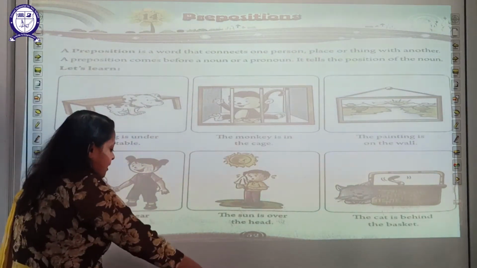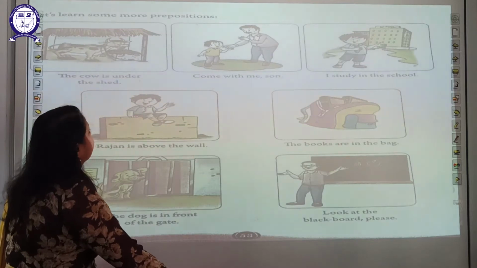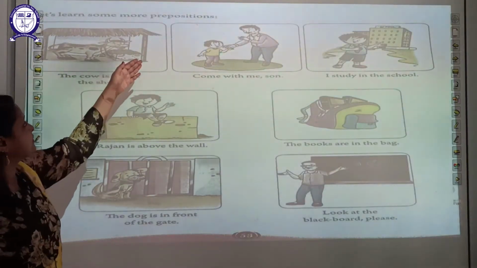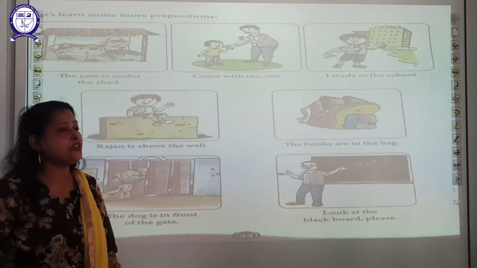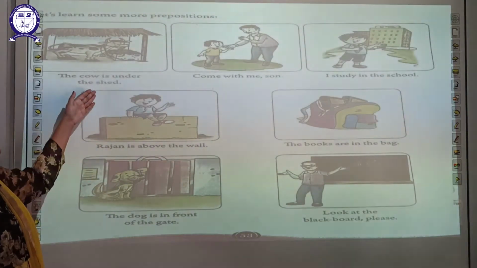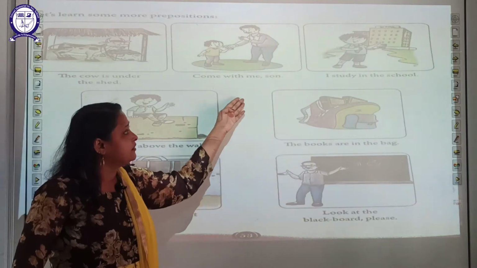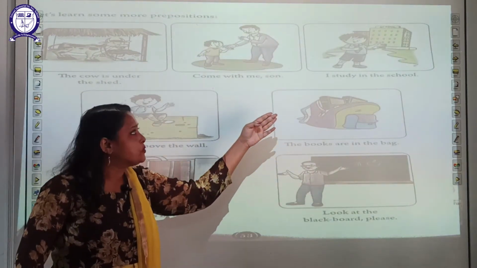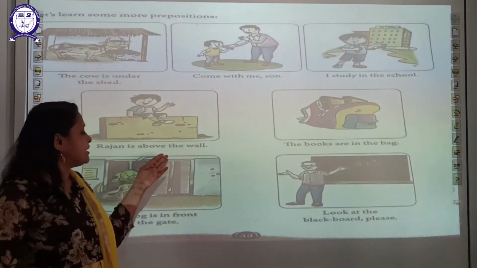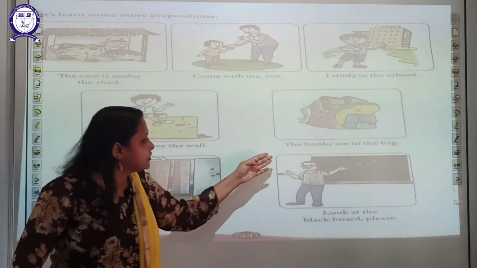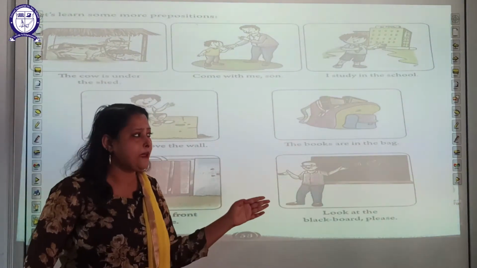So these are the prepositions. Okay, let us learn some prepositions. The cow is under the shed. Come with me, son. I study in the school. Rajan is above the wall. The books are in the bag.